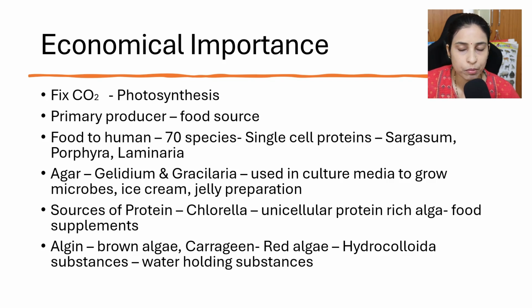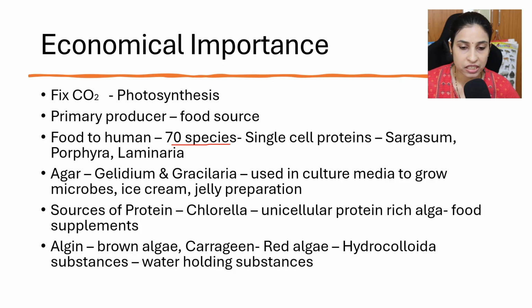So they are the primary food source for higher organisms. More than 70 species of algae are consumed by humans as single cell proteins, such as Sargassum, Porphyra, Laminaria, Spirogyra and Chlorella, because they are rich in protein. Humans consume them as a protein supplement.